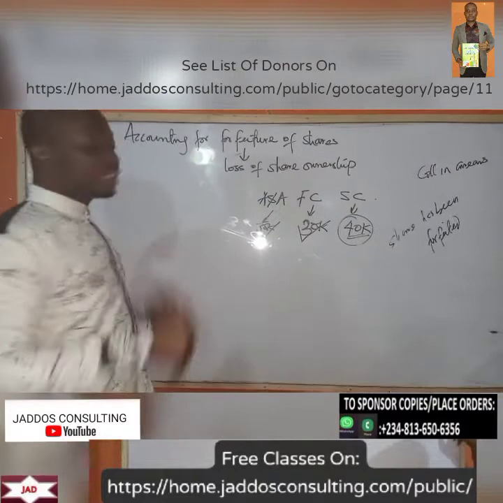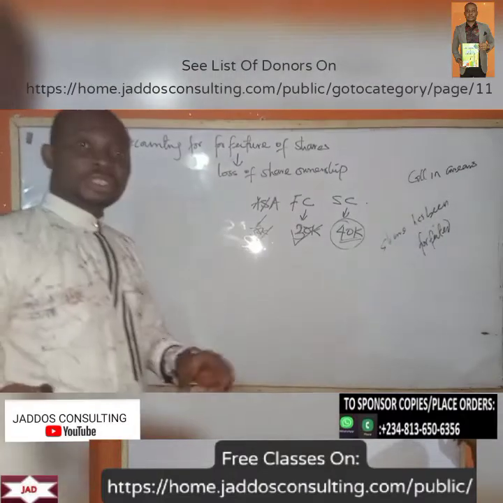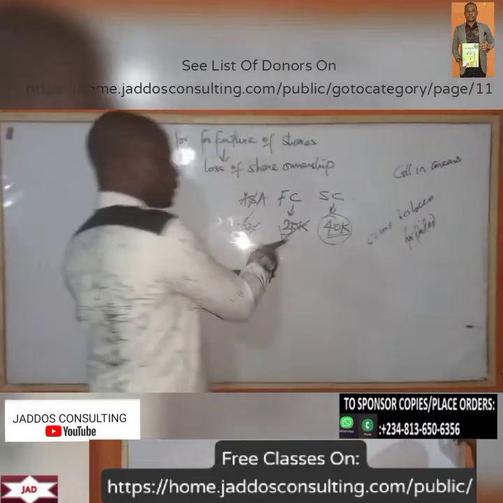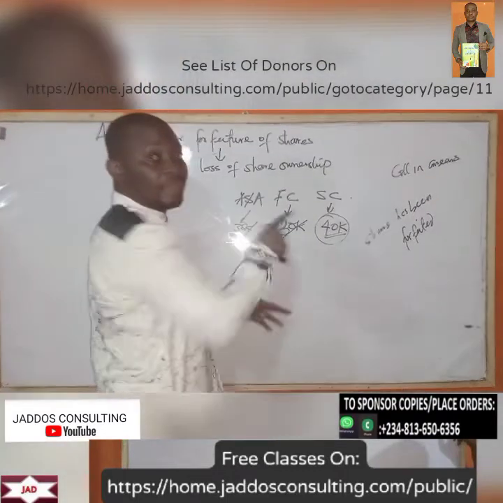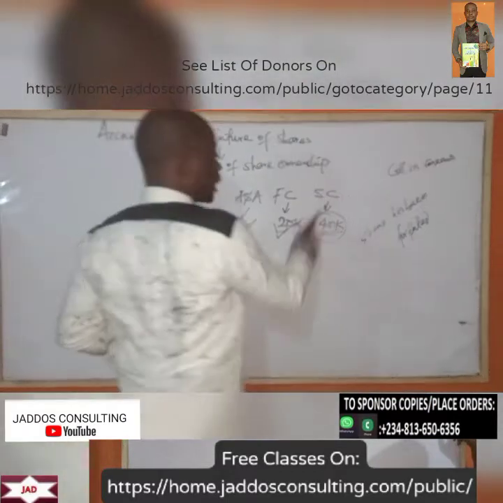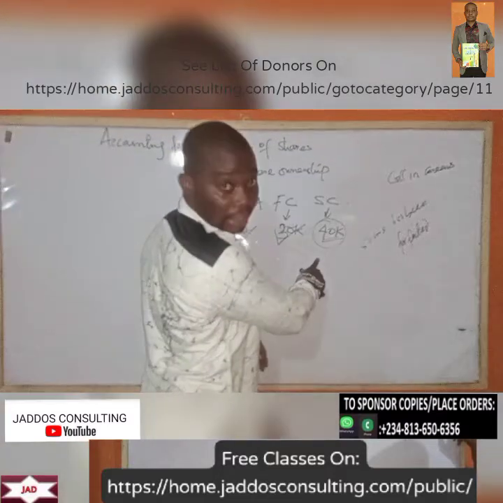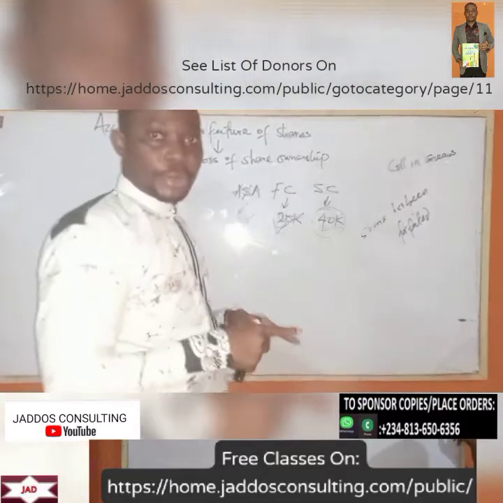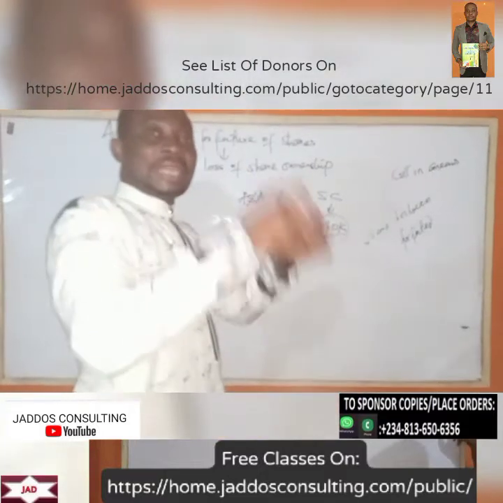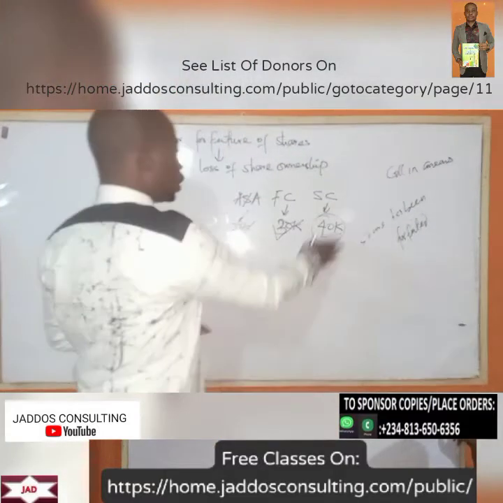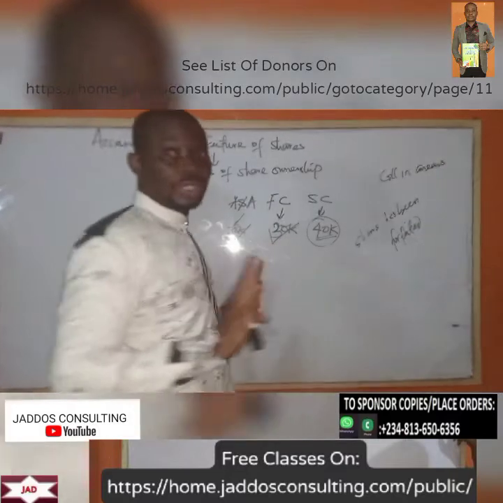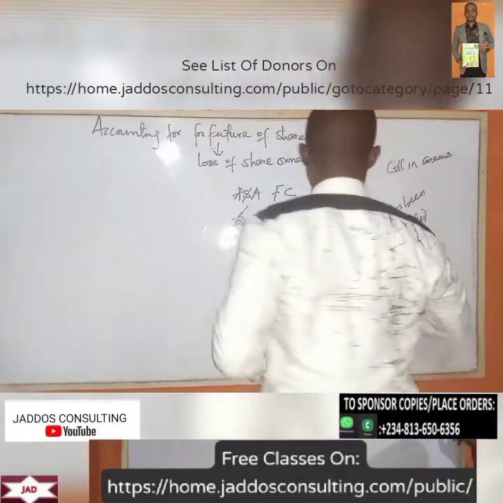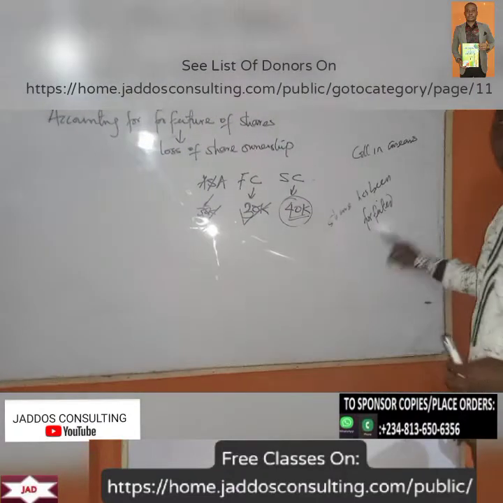So what we're saying is that the shareholder or the investor, even though he has paid application allotment, he has paid first and second call, by virtue of his failure to make payment for the second call, okay, within the grace period, that can result into losing ownership of the shares. And where that happens, we say the share has been forfeited.